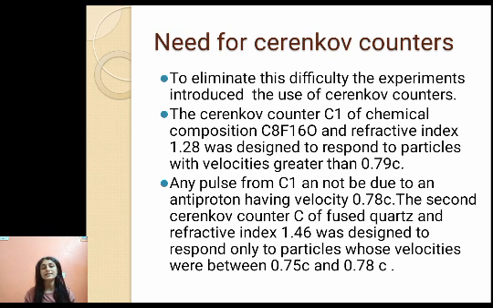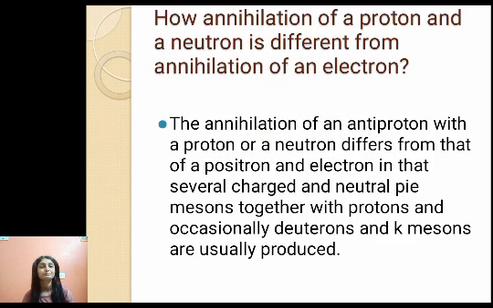The second Cherenkov counter is made up of fused quartz and it has a refractive index of 1.46, and it is designed in such a way that it can respond to particles whose velocities are between 0.75 c and 0.78 c. So from C2 you can detect antiproton, from C1 you can detect pions, negative pions.